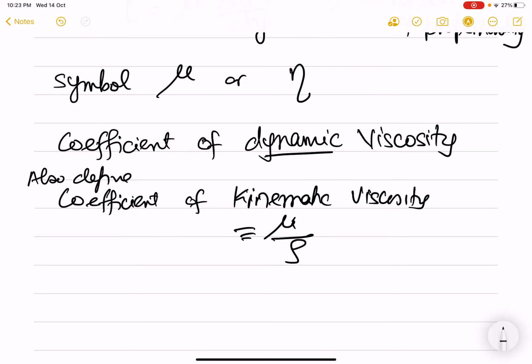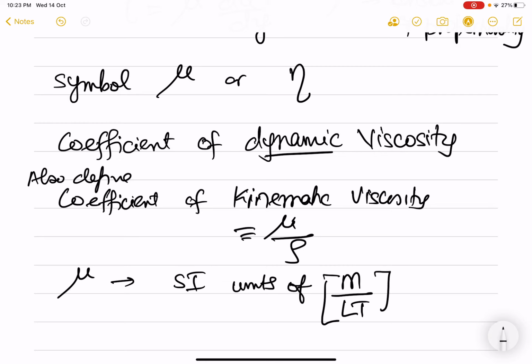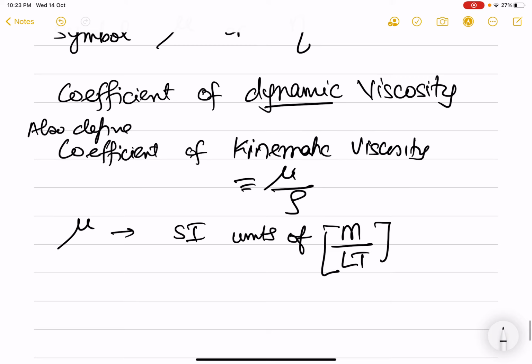Now let's look at mu. The SI units of mu, you will see this has dimensions of m by LT, and the SI units of mu are Pascal second. When you turn this out, it is m by LT, so mass kilogram per meter second, so it's also Pascal second.